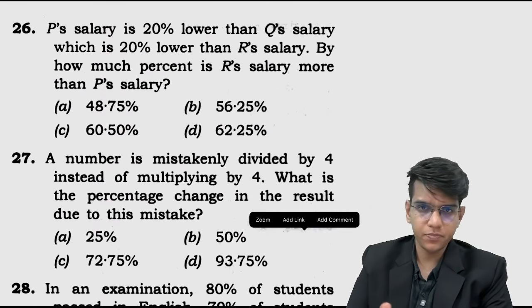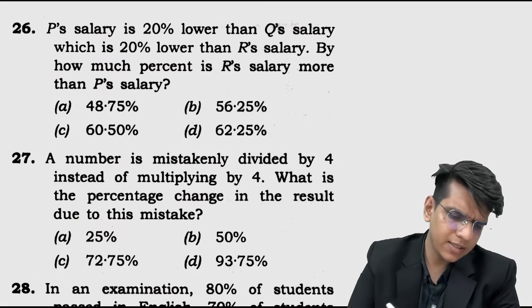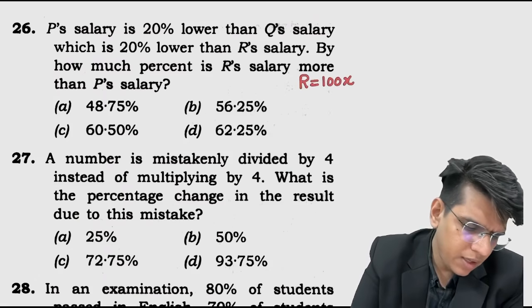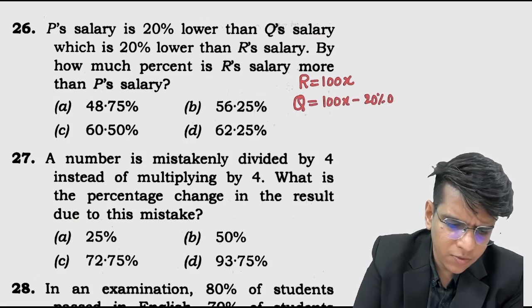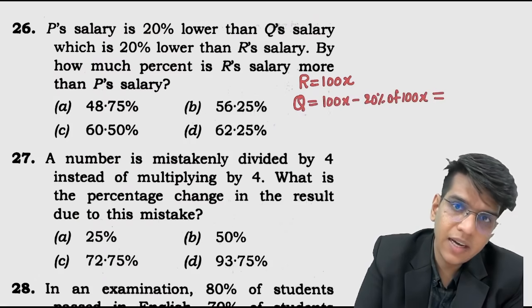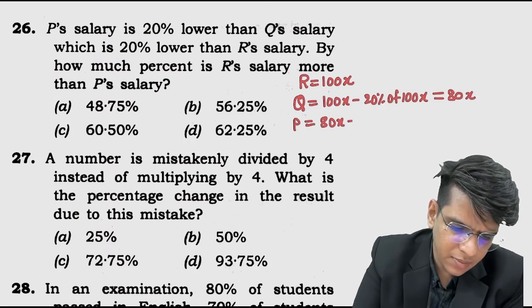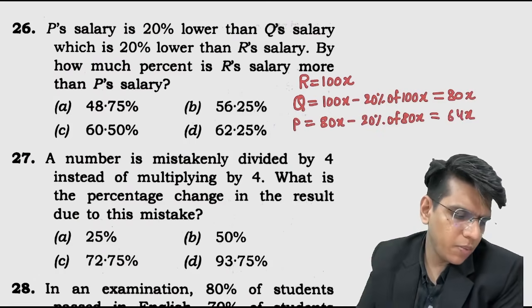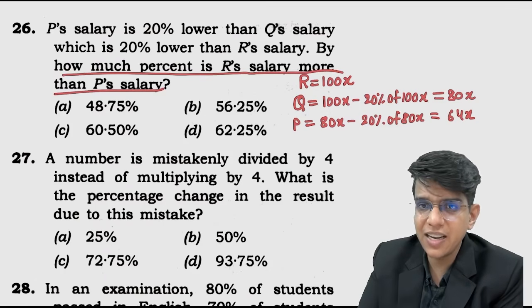Okay. Let's go. P's salary is 20% lower than Q's salary, which is 20% lower than R's salary. So here I take R's salary as 100x. Okay. Now Q's salary is 20% less, so 100x minus 20% of 100x, that becomes 80x. Now P equals 80x minus 20% of 80x, so this becomes 64x. So now we have to see how much R's salary is more than P's salary.